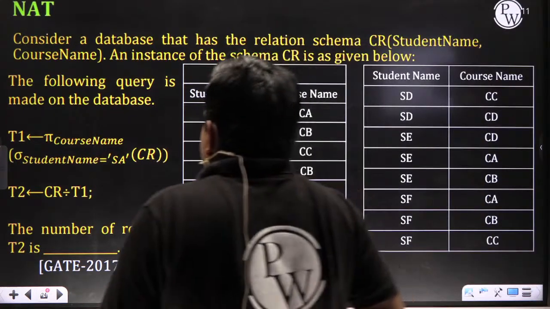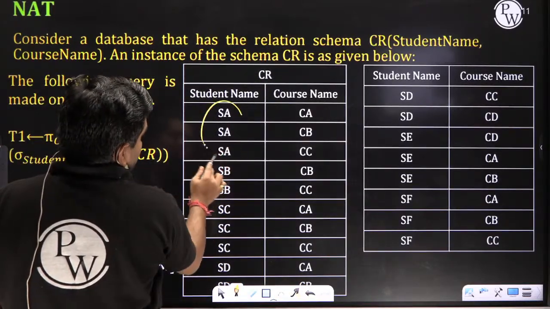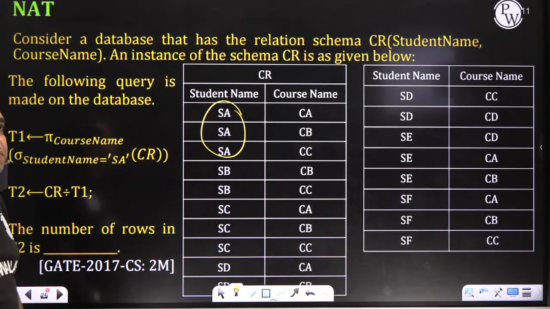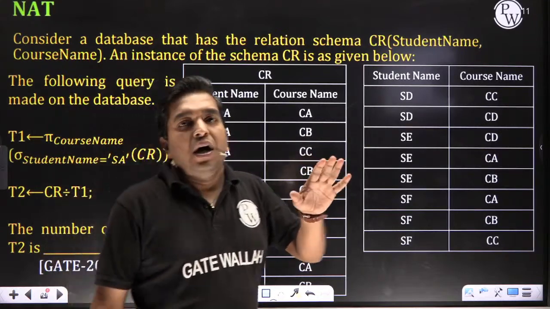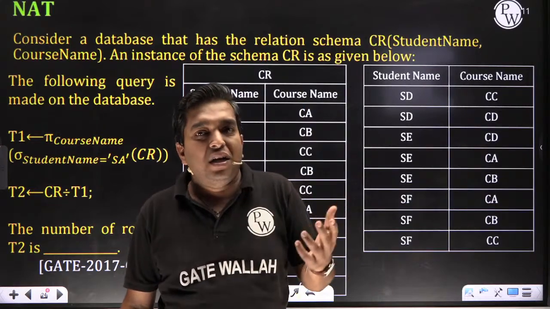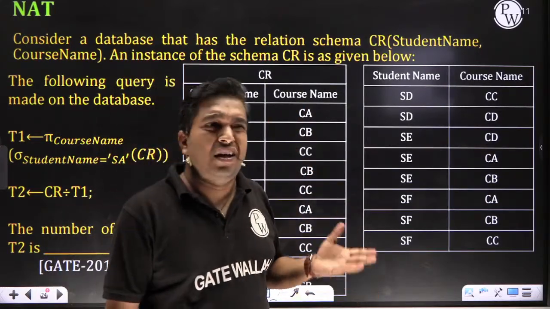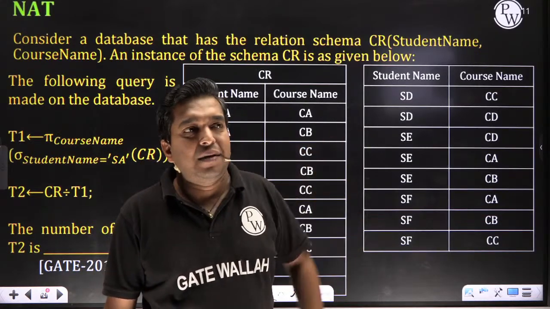Here, what happened? Course name equal to SA. So you have to divide by CA, CB, CC. You have to divide this table by CA, CB, CC. Those students who do not know how to divide, write down to me. Sir, I do not know how to divide by CA, CB, CC. In the last question I applied it because I had watched it somewhere, but this time I don't know, sir.